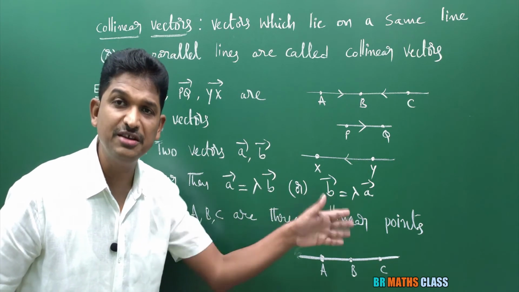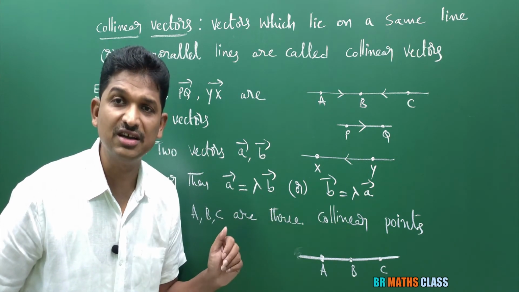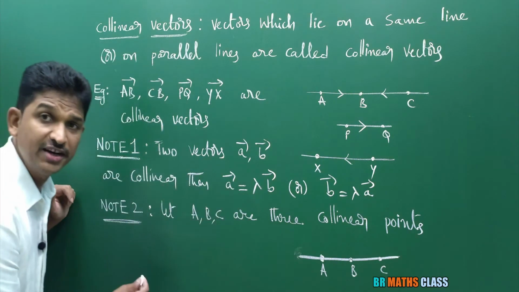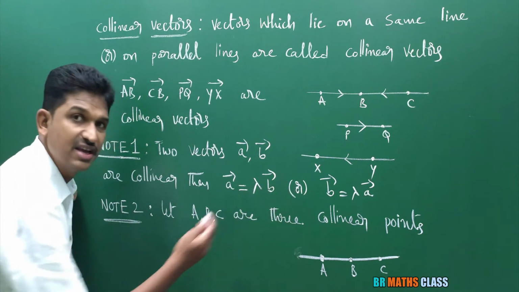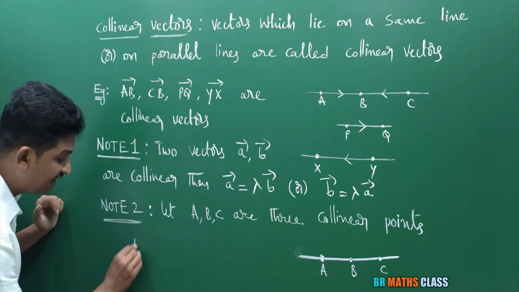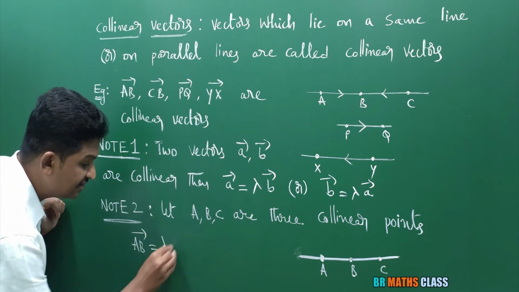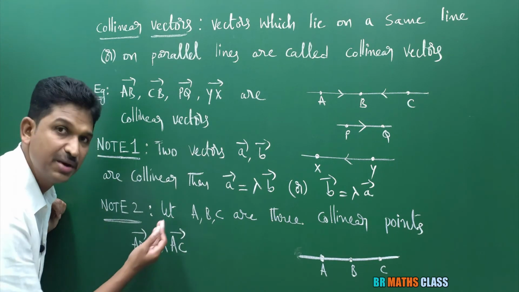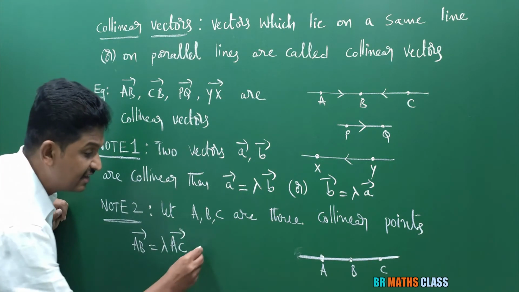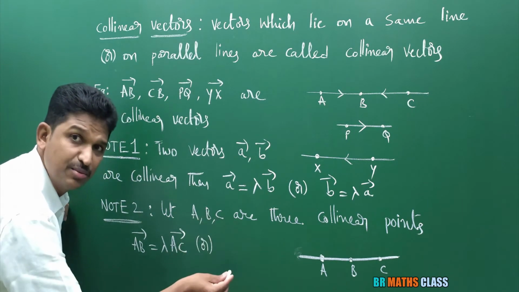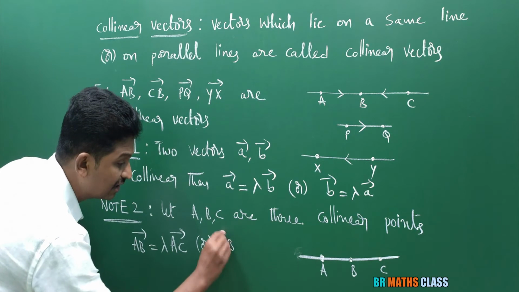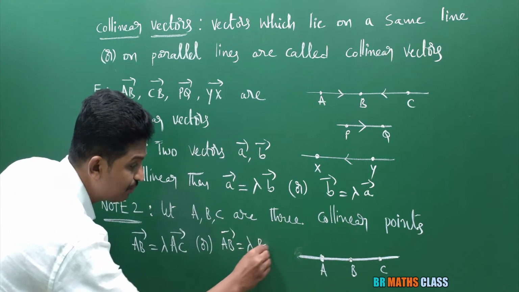Here AB bar, BC bar, AC bar are collinear vectors, na. So one vector can be expressed as scalar multiplication of another vector. What point I am trying to say: if 3 points A, B, C are collinear, then AB bar is lambda times AC bar. One vector is scalar multiplication of another vector. I can write like this, or AB bar equal to lambda times BC bar.